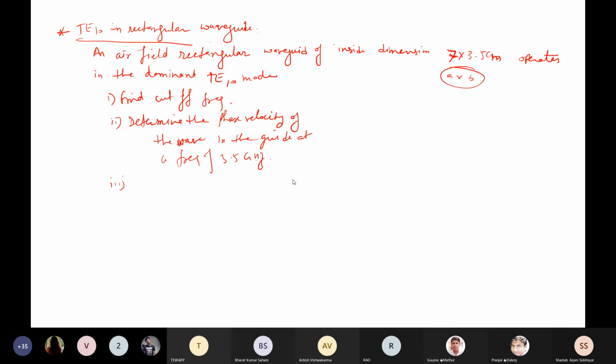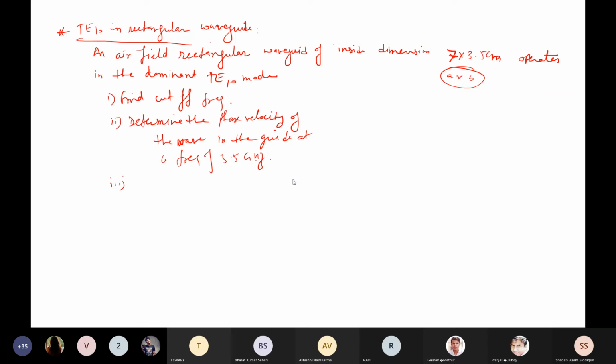Okay, so let me take. Evanescent modes are those modes which are not existing or which are not possible to exist. Okay, so these are the points for degenerate mode, dominant mode and evanescent mode, and whatever the points are given to you, you try to just see and check what is given here.